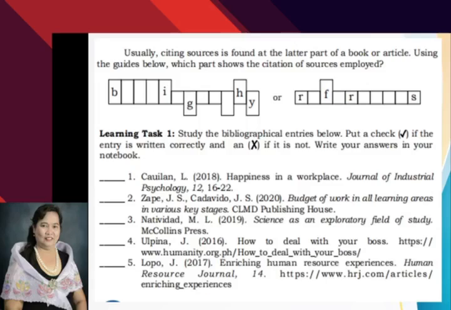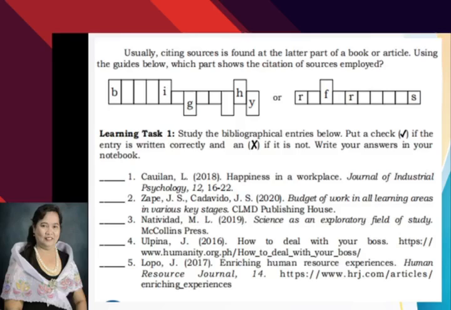Now, what about your learning task for week 3? So, you begin with learning task 1. First, you have to answer what are the missing letters for each box. Which part shows the citation of sources employed? That is very easy. You can easily answer that because letters are given as clues.